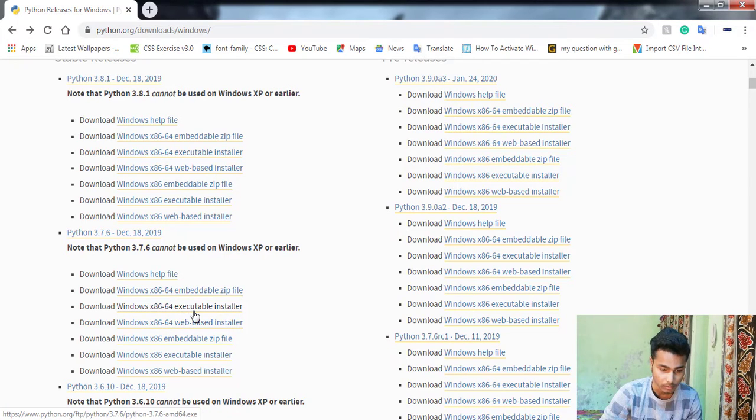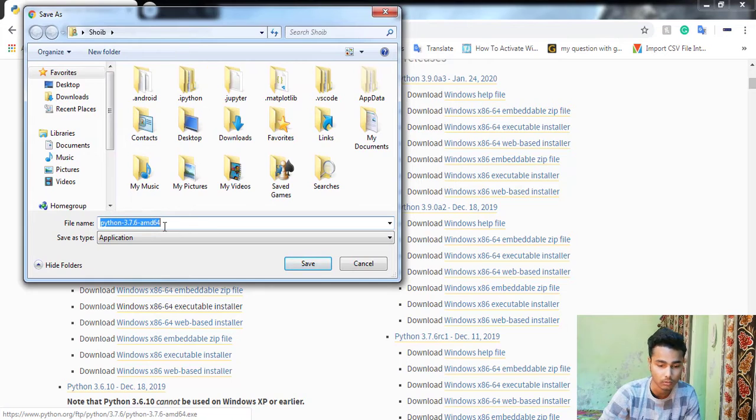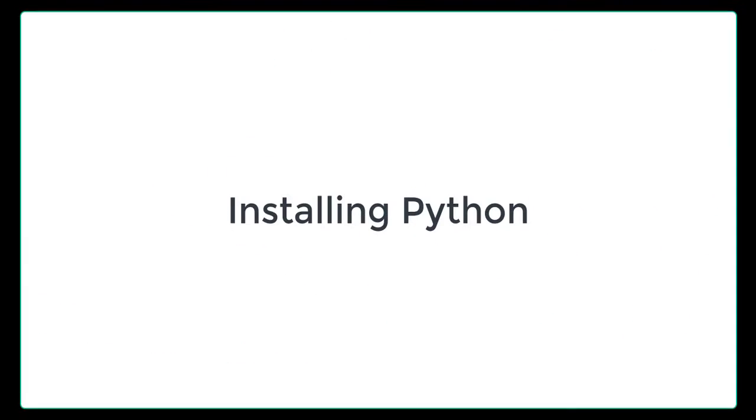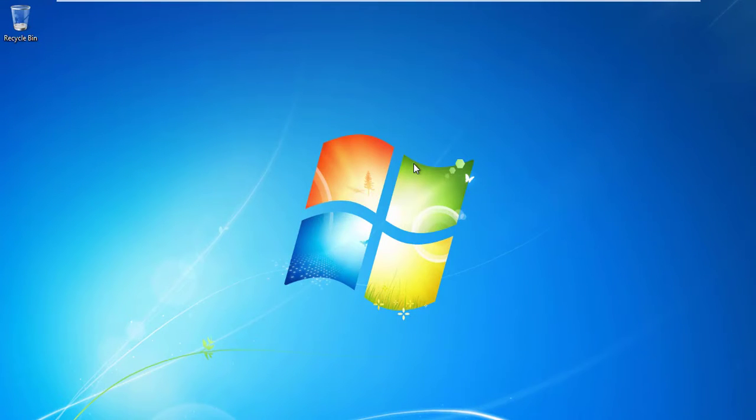From here you can download this executable installer. Just click it over there, and probably you'll get this pop-up, and it says download it. Just hit save and download it. I'm not going to do it because I have already downloaded it. So click on cancel. Here I'm using a virtual machine to install this Python, because I have already installed it in my base machine.